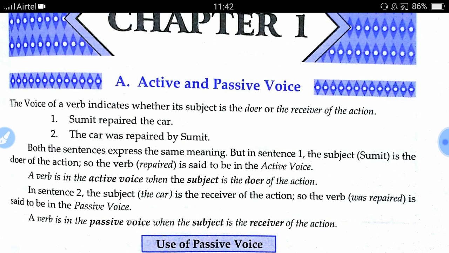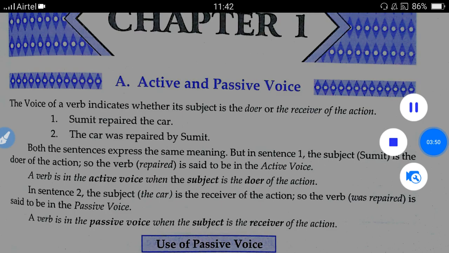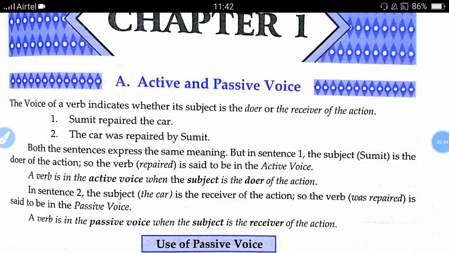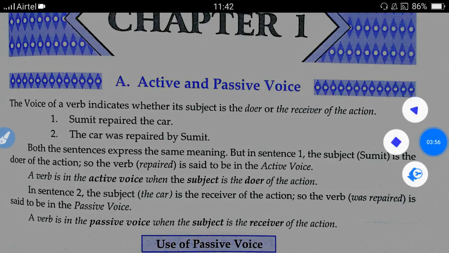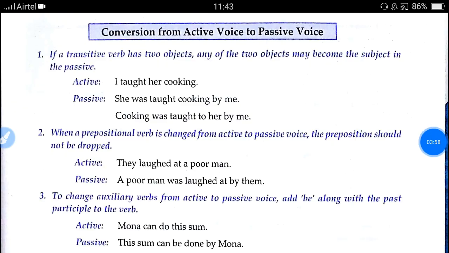So it is important we should know how to turn an active voice into passive voice or a passive voice into active voice. How will we turn an active voice into passive voice? First of all, we should know only transitive sentences can be changed into active or passive voice.